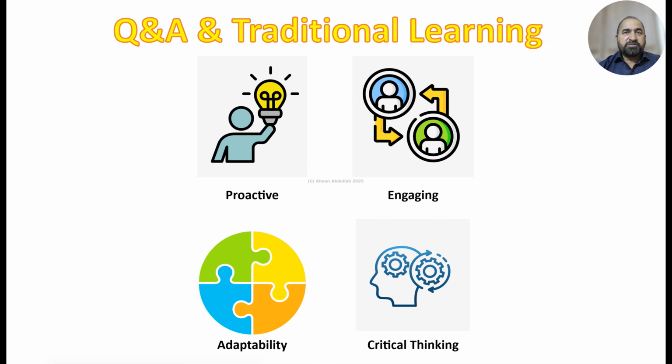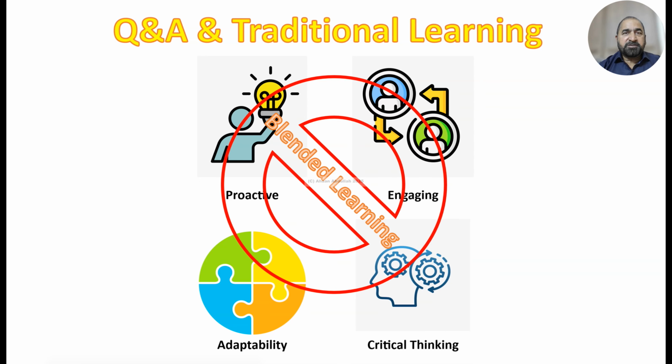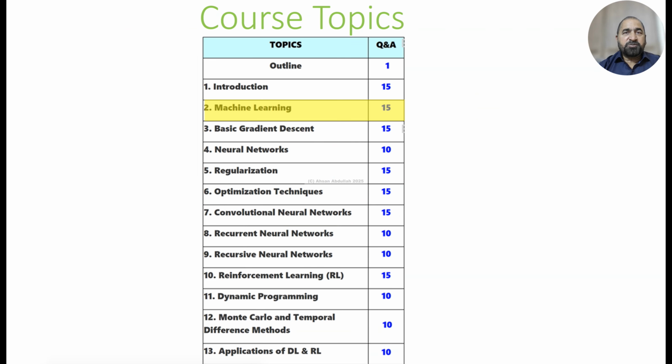There are basically two learning approaches. One is the traditional, slides-based learning approach, which has its own limitations. The other is the Q&A, question and answer based learning approach, which is proactive, engaging, very adaptable, and thought provoking. The traditional approach, of course, has a lot of details. So the approach followed is blended learning, making the best use of both approaches. The topic we are covering is machine learning.